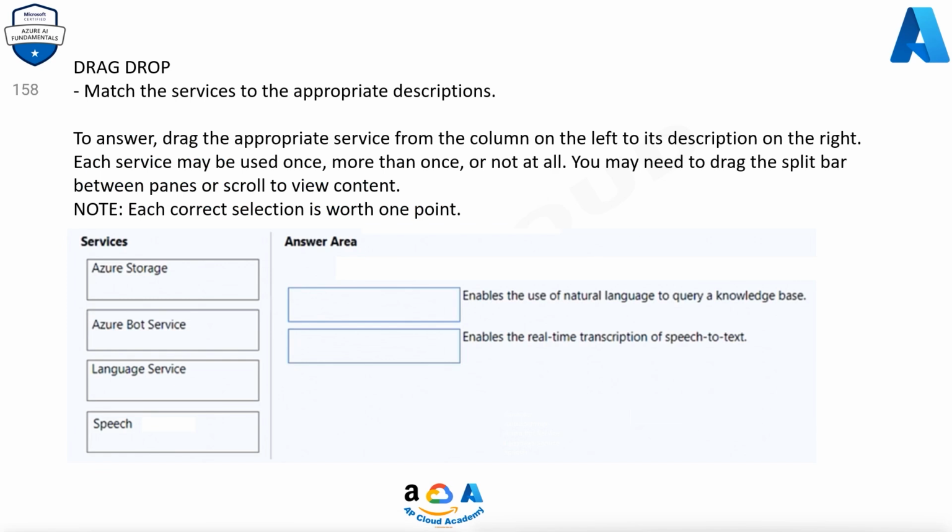158. Match the services to the appropriate descriptions. To answer, drag the appropriate service from the column on the left to its description on the right. Each service may be used once, more than once, or not at all. You may need to drag the split bar between panes or scroll to view content. Note, each correct selection is worth 1 point. Services. Azure Storage. Azure Bot Service. Language Service. Speech.